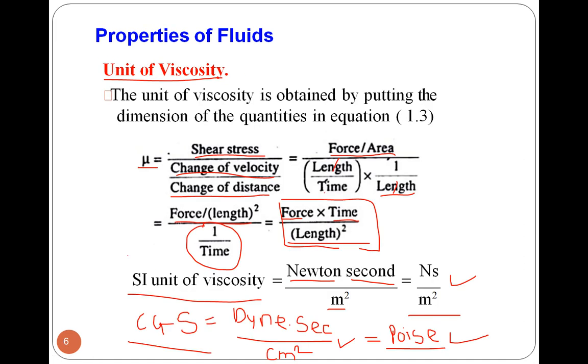So before moving to the next property, kinematic viscosity, we will see the relation between CGS unit and SI unit, right? So here we can relate. 1 Newton second per meter square is equal to 10 times of poise.